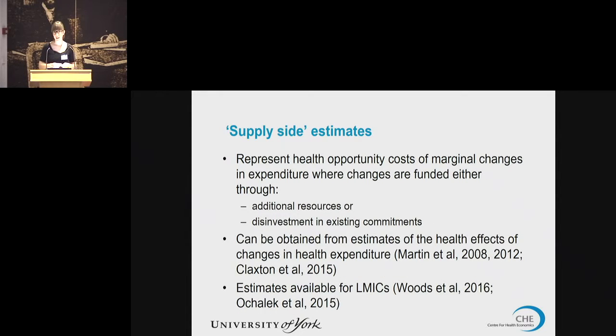So supply-side estimates, on the other hand, represent the health opportunity cost of marginal changes in expenditure, where these changes are funded either through additional resources, so that's the health effects of things that are likely to be done if the resources were made available for other healthcare uses, or through disinvestment in existing commitments, and that is the health effects of things that are likely to be given up.